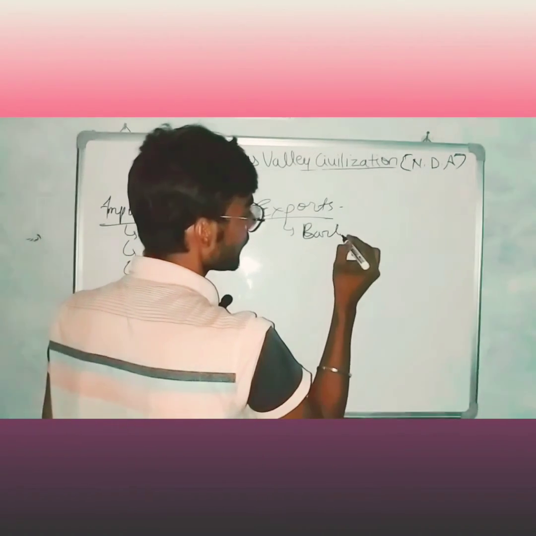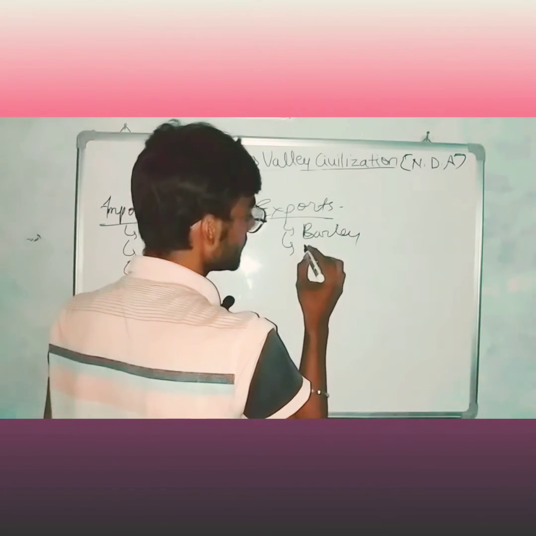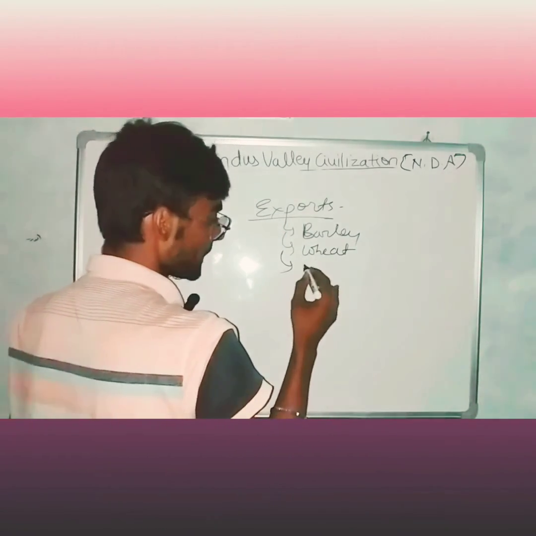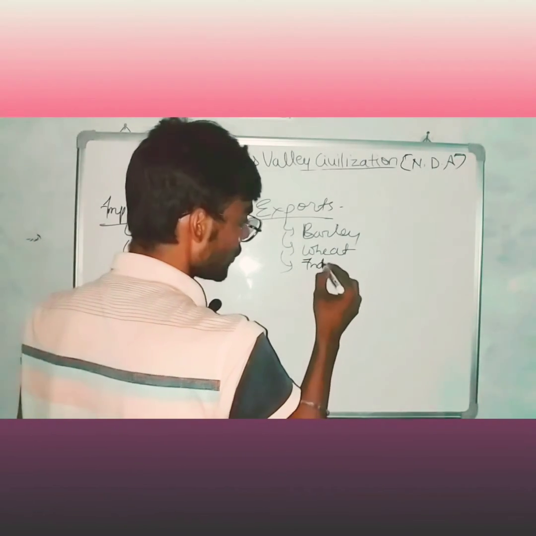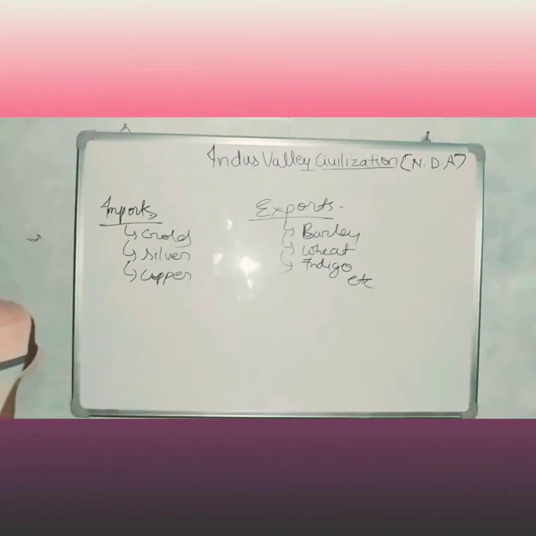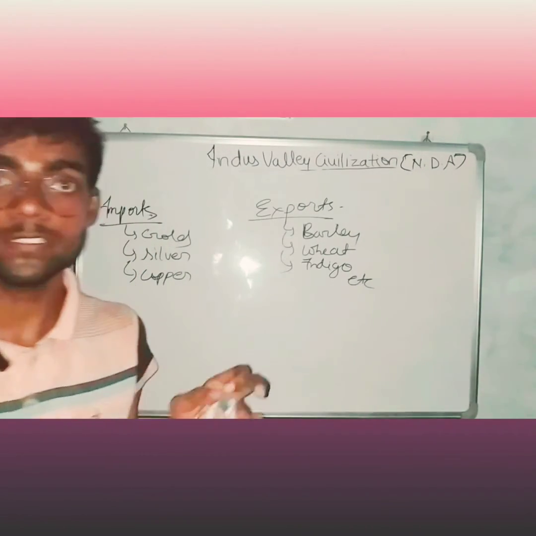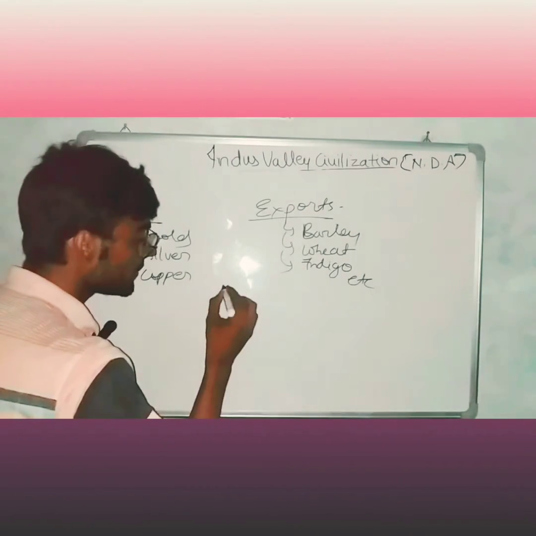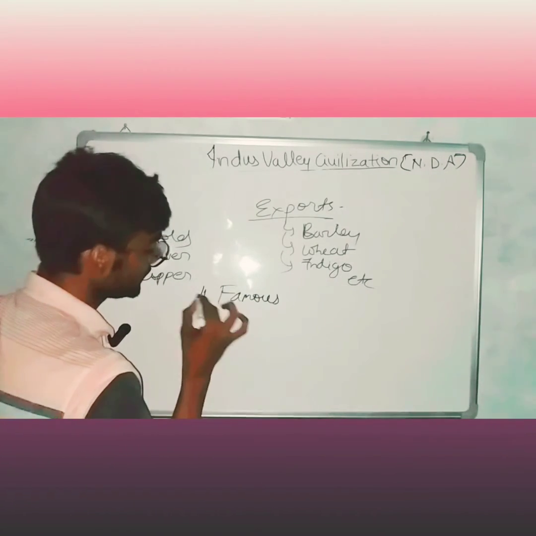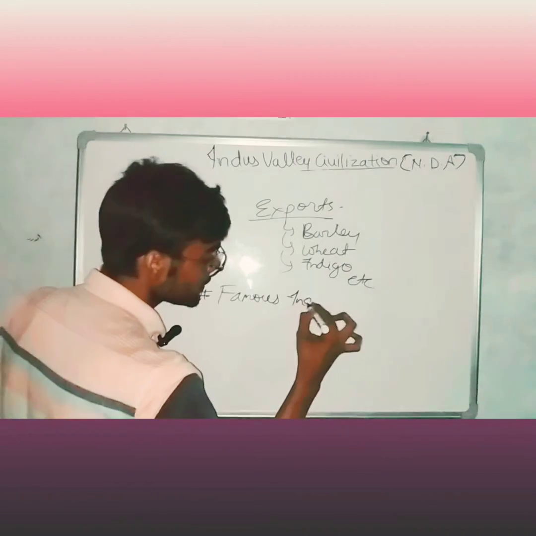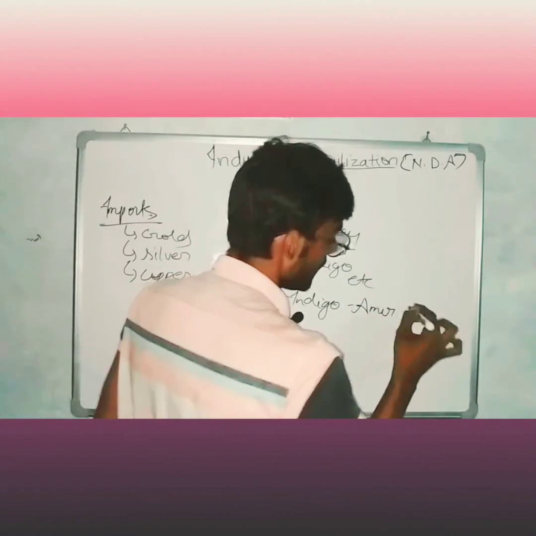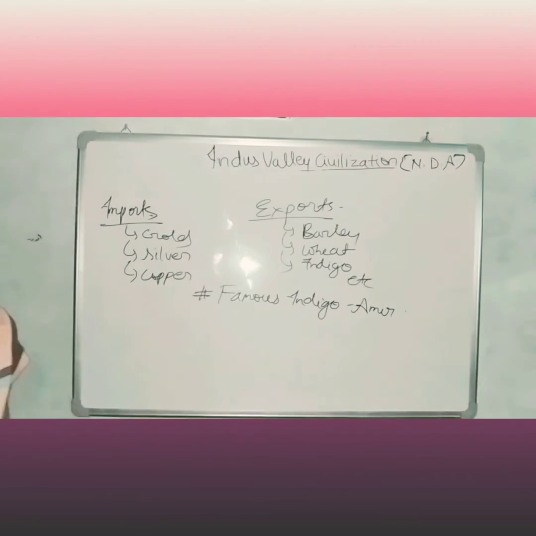barley, wheat, indigo, etc. During the time of Indus Valley civilization, the famous indigo was Amin.